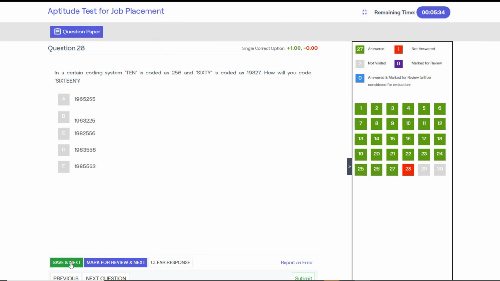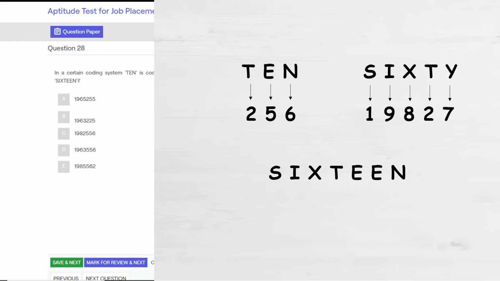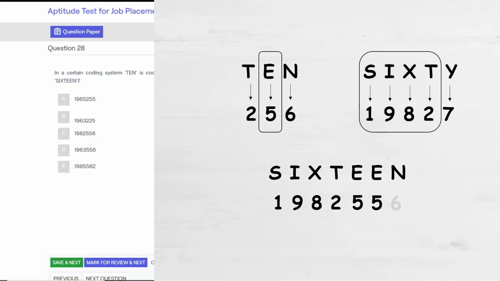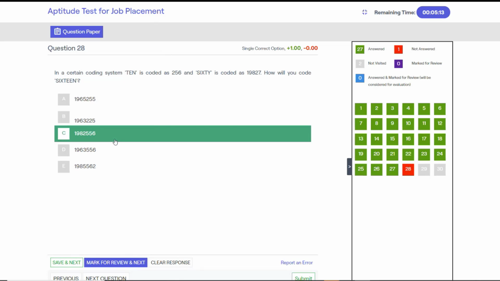Next, in a certain coding system, 10 is coded as 256 and 60 is coded as 19827. How will you code 16? The first four digits come from this set, so it's 1982, E is 5 and 6 for N. Option C.